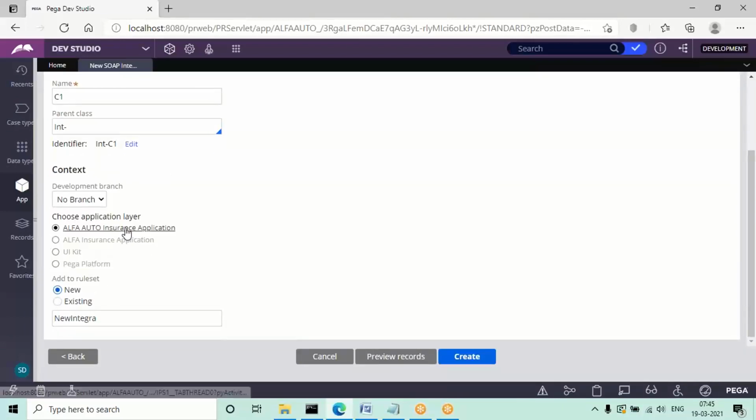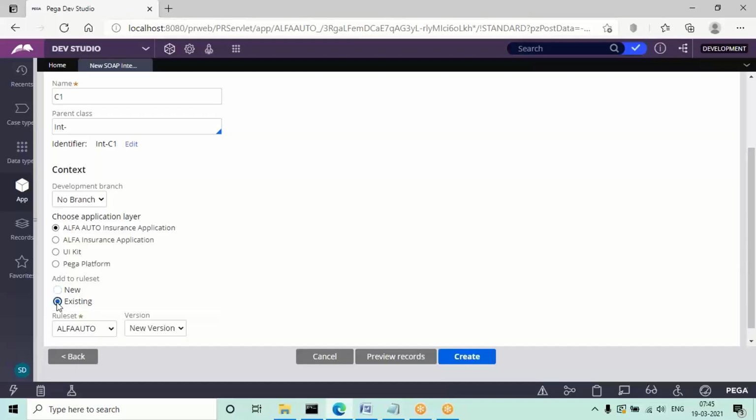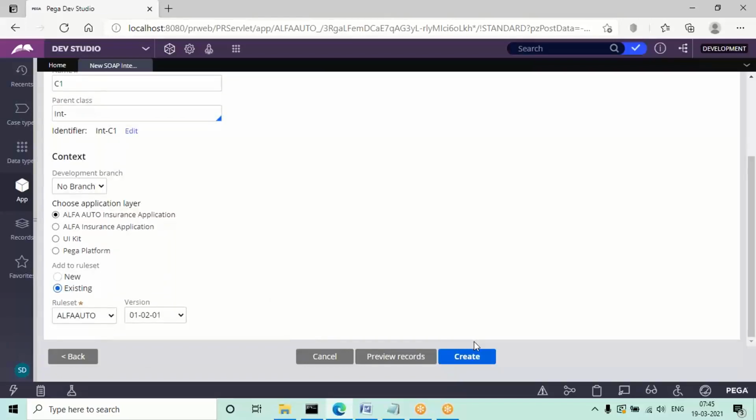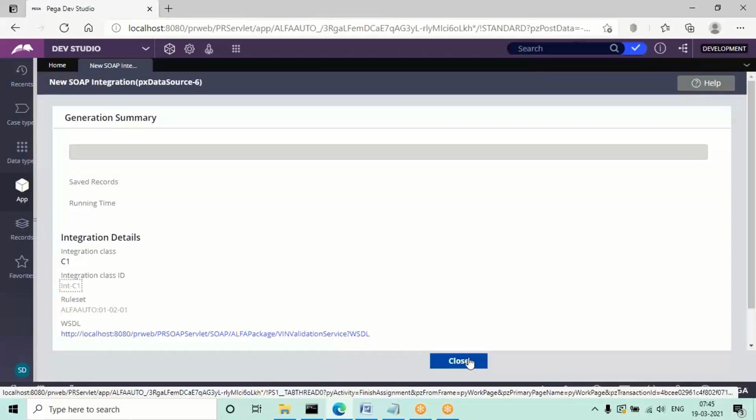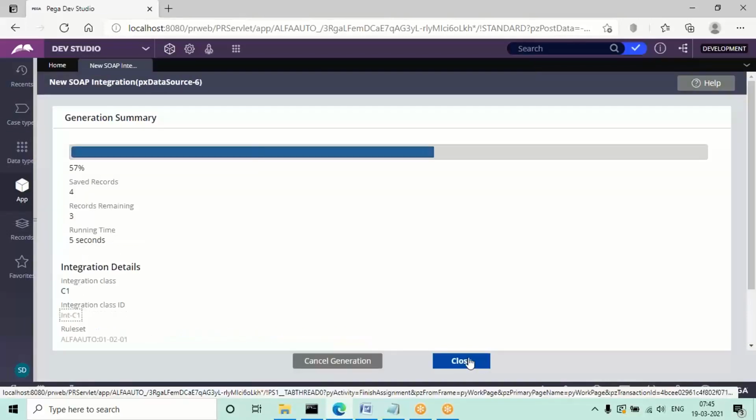After giving a name here, update the rule set. Every time for every integration a separate rule set will be created, but it is not mandatory to create a separate rule set. So use the existing rule set here. Select existing, then you'll get your rule set name, and choose the version. Your latest version you'll be getting, select that version and click on Create. That's it. Automatically in the background it will consume that service, and all the classes, properties, and mapping rules will be generated in the backend.